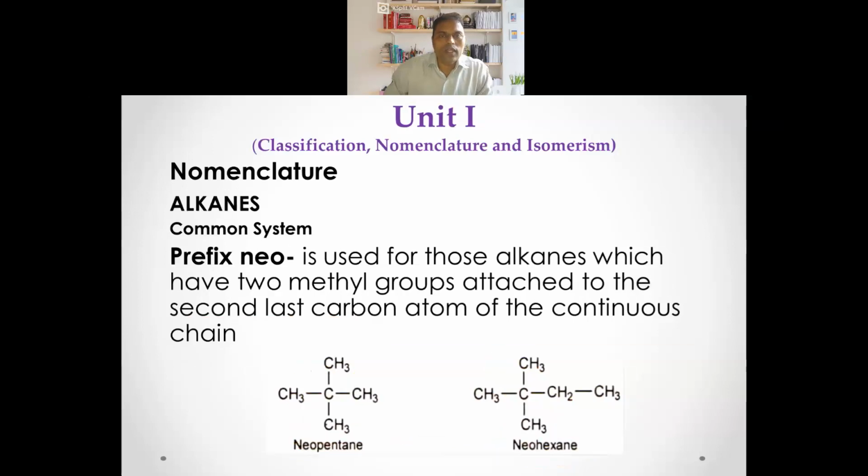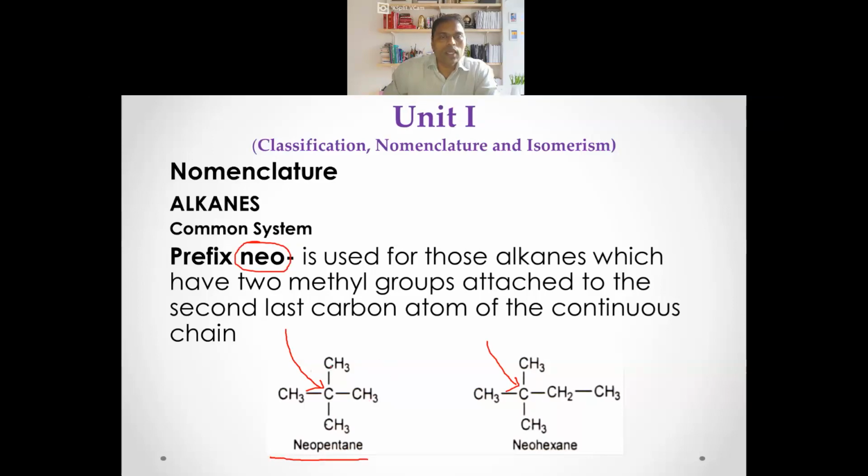In that case, two methyl groups are attached to the second last carbon. Before, there was one methyl group on the second last carbon; here, two methyl groups on the second last carbon. So in that case, we give the prefix neo.